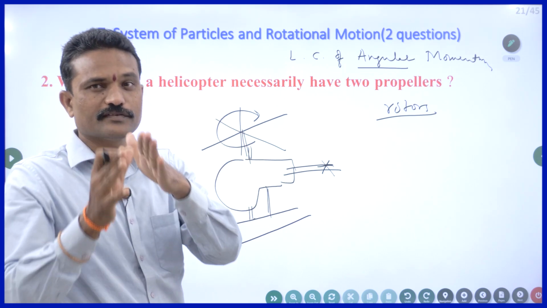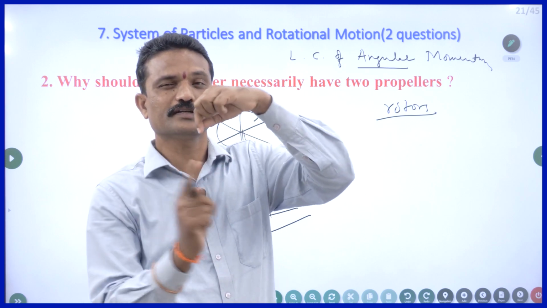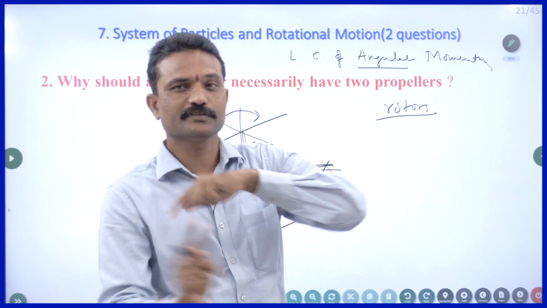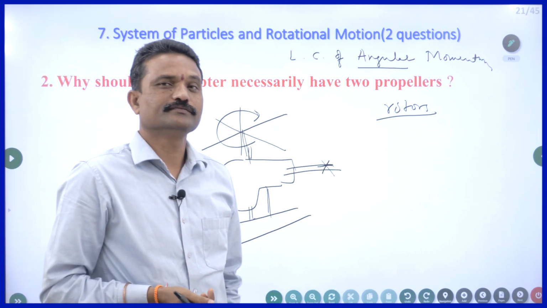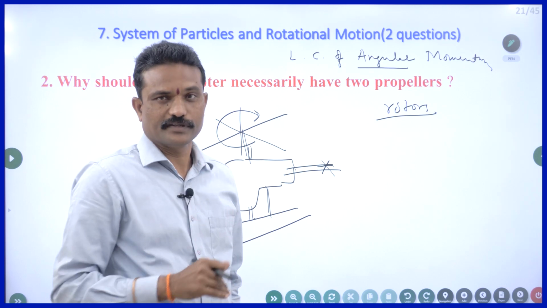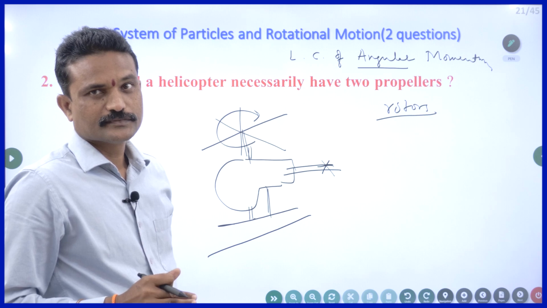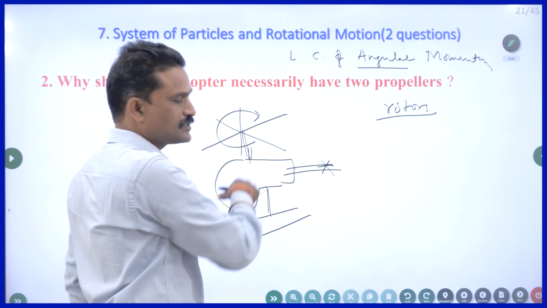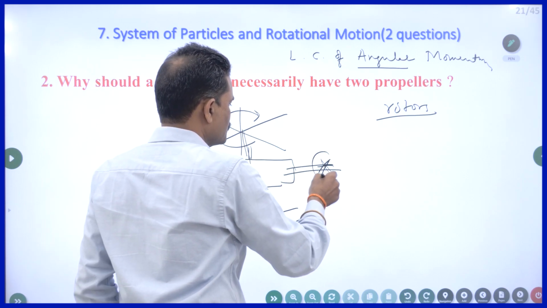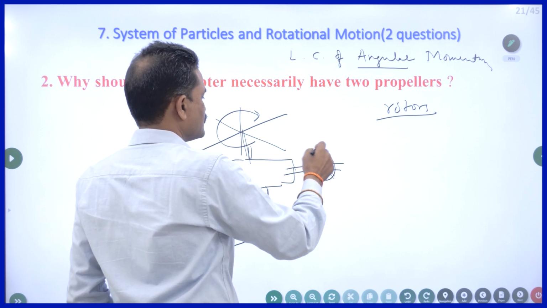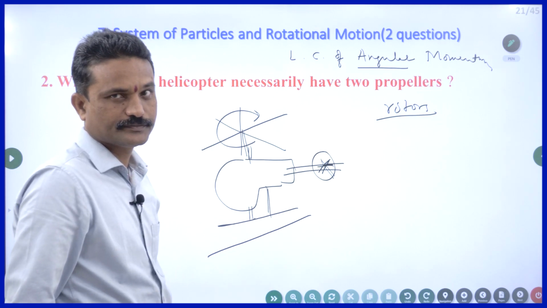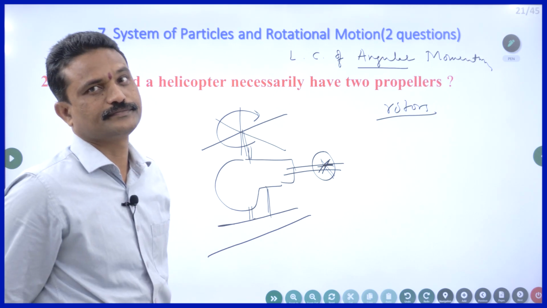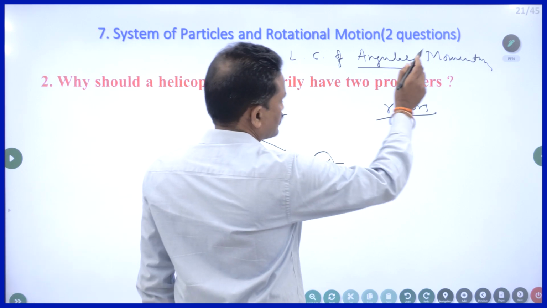So instead of moving forward, the helicopter is spinning about its own axis in the reverse direction to that of the fan. Fan is rotating in this direction and helicopter is rotating in this direction. What is the use? Simply it becomes a ceiling fan. It's of no use. So it is producing a torque. The counter torque opposite to this is produced by another propeller which is fixed to the tail of the helicopter. So helicopter should have definitely 2 propellers, 2 fans, due to law of conservation of angular momentum.